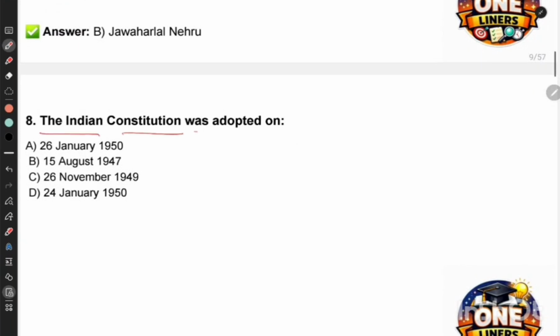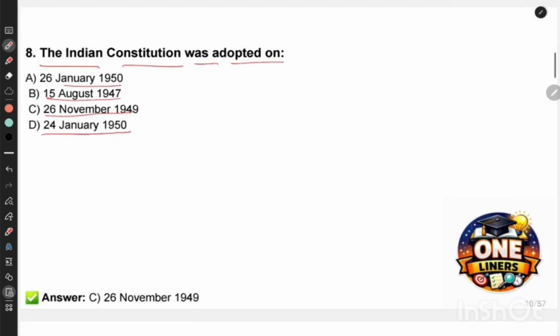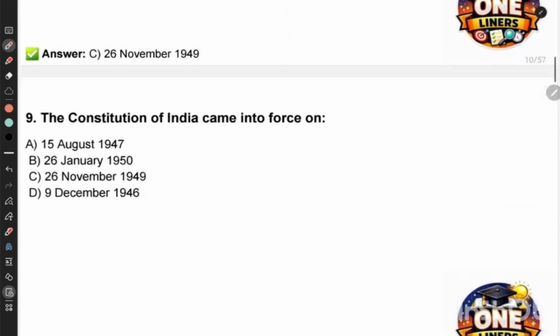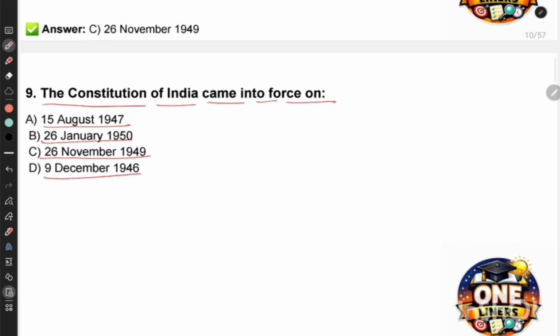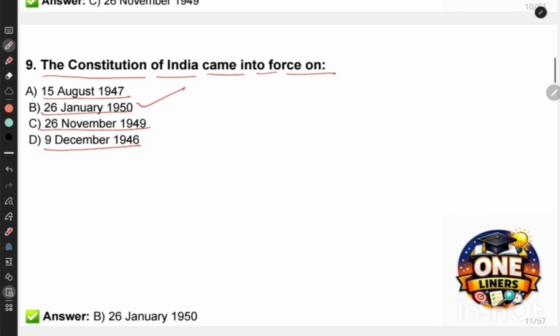The Indian Constitution was adopted on 26 January 1950, 15th August 1947, 26 November 1949, or 24 January 1950. So the correct answer is 26 November 1949. Next question. The Constitution of India came into force on 15 August 1947, 26 January 1950, 26 November 1949, 9 December 1946. So the correct answer is 26 January 1950.